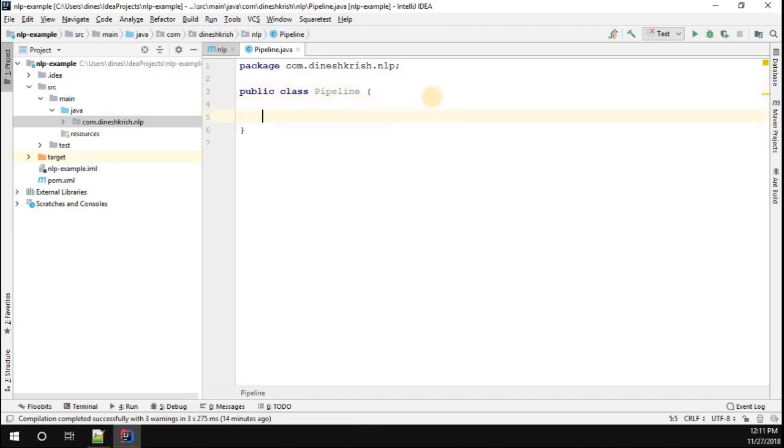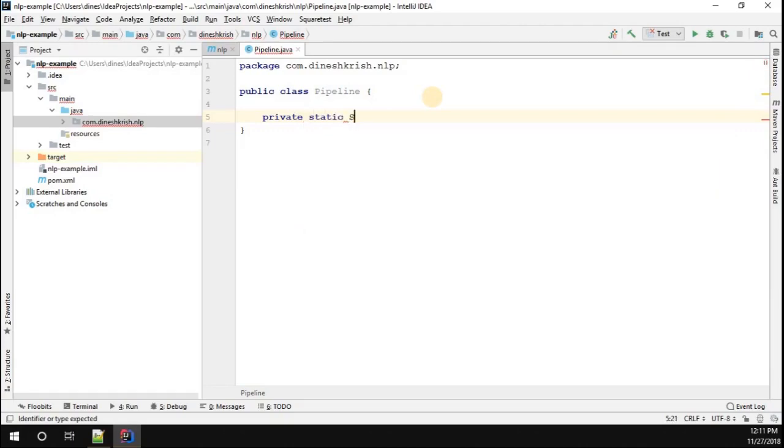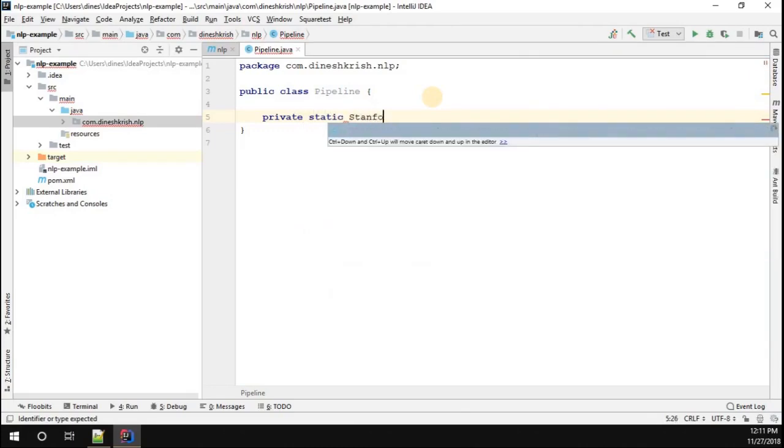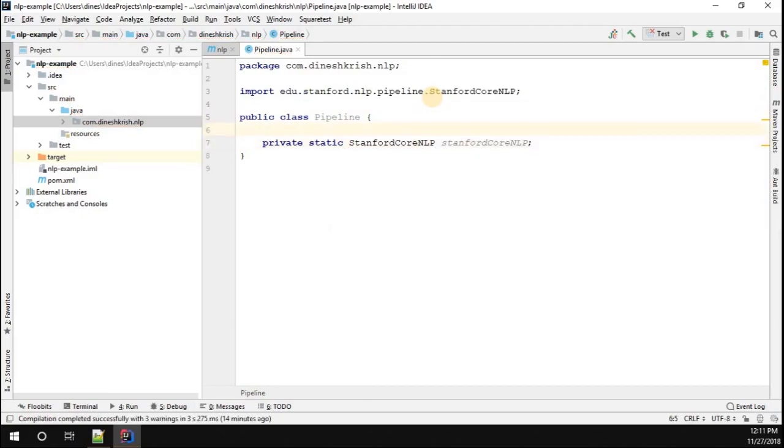To do that, I'm going to make one private static variable, private static Stanford core NLP. Obviously that's going to return Stanford core NLP.